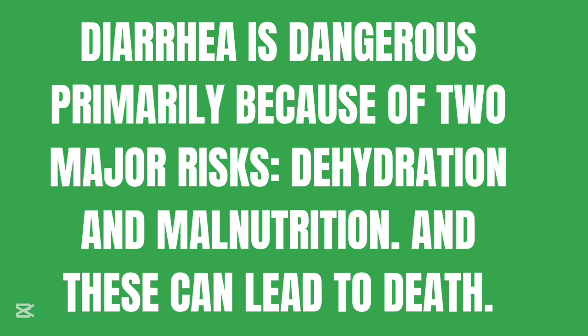Diarrhea is dangerous, and this is primarily because of 2 major risks: the risk of dehydration and malnutrition, and this can lead to death. In major cases of diarrhea, if it's a child, the child is usually dehydrated, and when there's dehydration, there's electrolyte imbalance, and that can worsen the situation faster, leading to death.